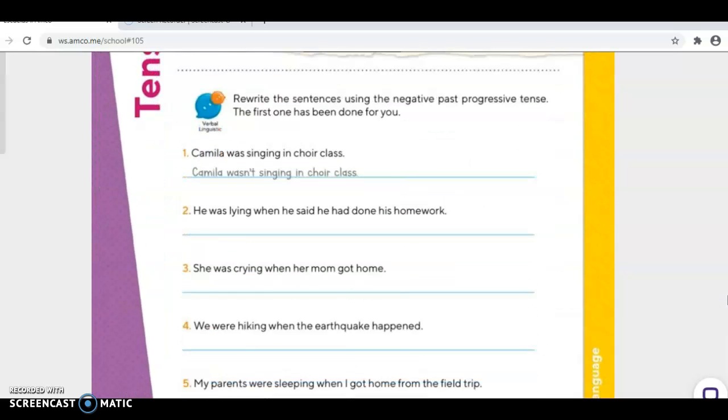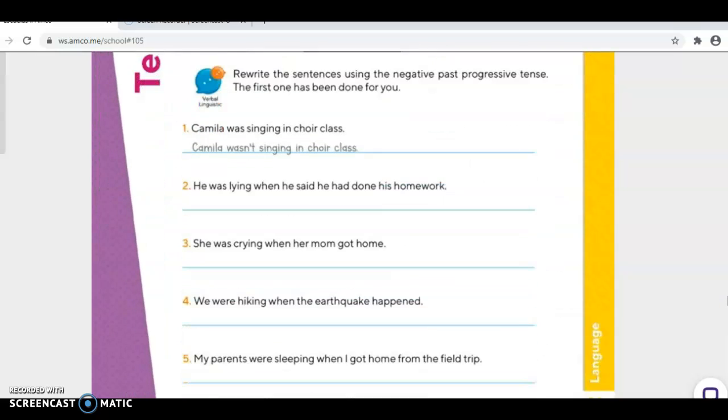Okay? Number two, he was lying when he said he had done his homework. Okay, he was not or wasn't lying when he said he had done his homework. Number three, she was crying when her mom got home. She wasn't crying when her mom got home.